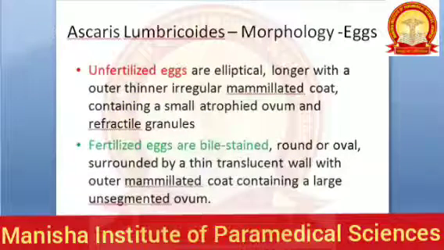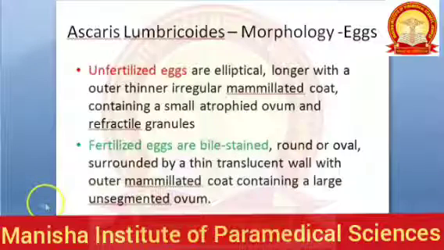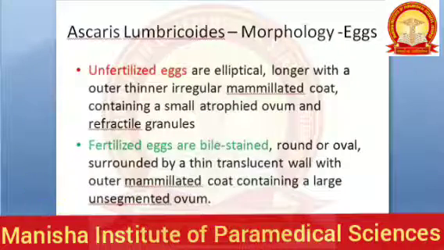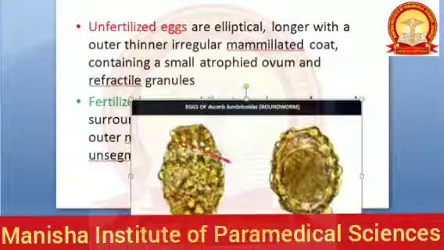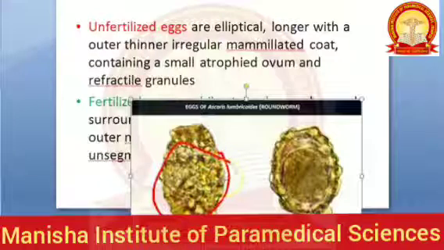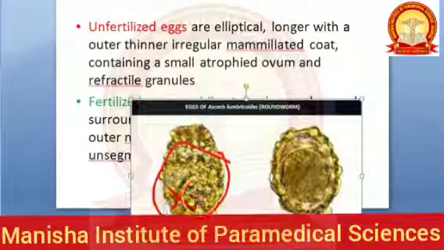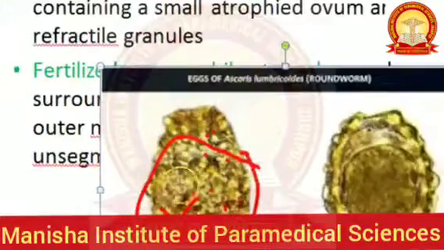Now this unfertilized egg will be there, right? That contains, where is the picture please? An atrophied ovum. It is unfertilized, so it contains an atrophied ovum and refractile granules. See, it is granules. You cannot see anything solid in this, right? All granules only. Now look at this one, the fertilized one.